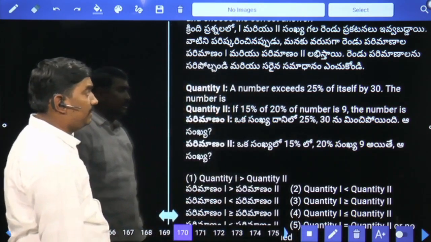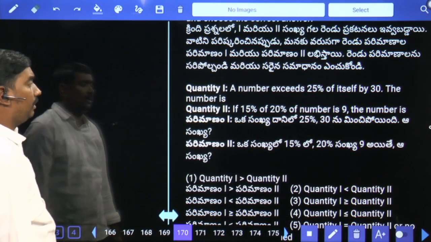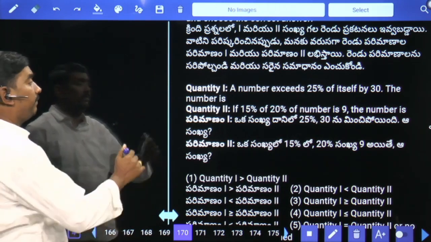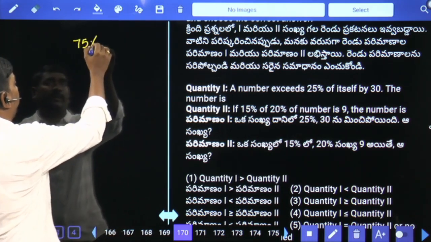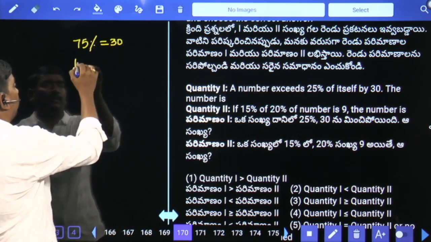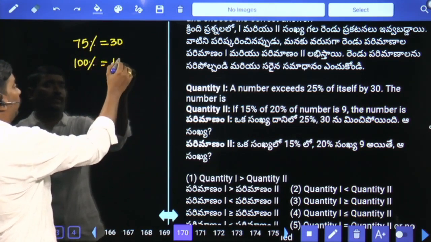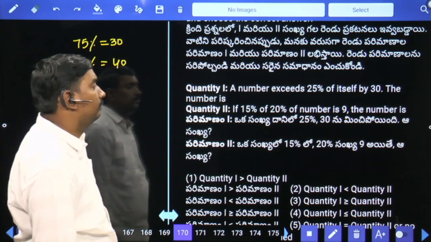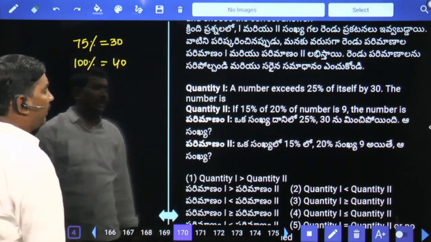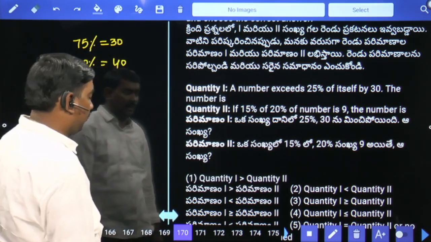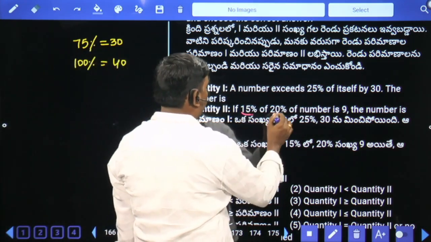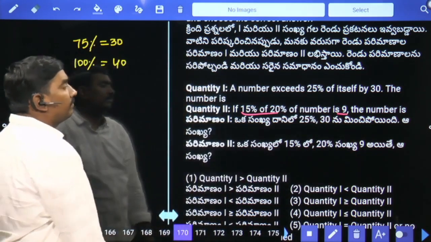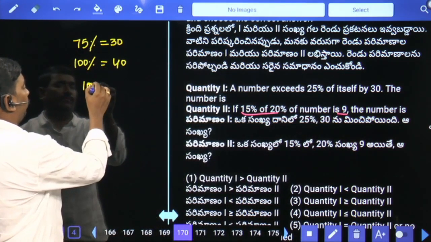A number exceeds 25% of itself by 30. The number is 100%; 25% means the remaining is 75%. 75% value 30. The number, 100%, value 40. Next, 15% of 20% of a number is 9. 15% of 20% means 3%. 3% value 9. Then 100% value 300. 1 less than 2.